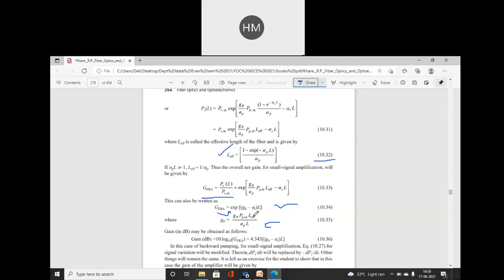Gain in dB may be obtained as follows: 10 log 10 of the gain of the fiber Raman amplifier.